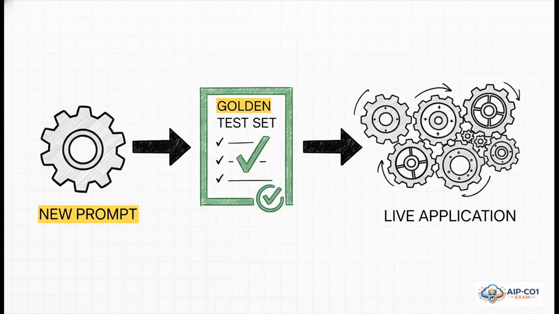And please, please don't forget this. This is a crucial point that gets overlooked all the time. You have to treat your prompts like critical pieces of code. And what does that mean? It means you maintain a golden test set, a collection of inputs that cover all the important cases. Every single time you change your prompt, you run it against this test set to make absolutely sure you haven't accidentally broken something that was working just fine before.